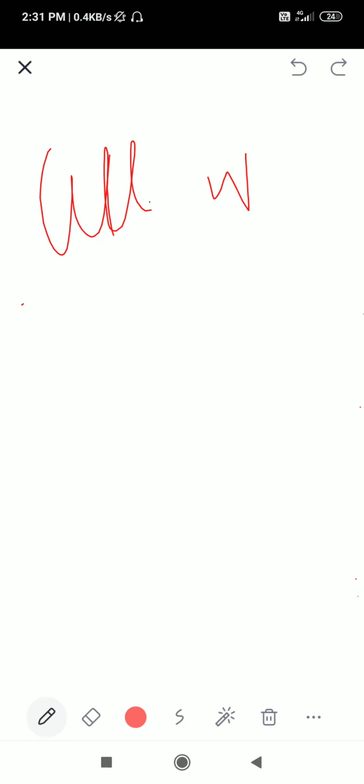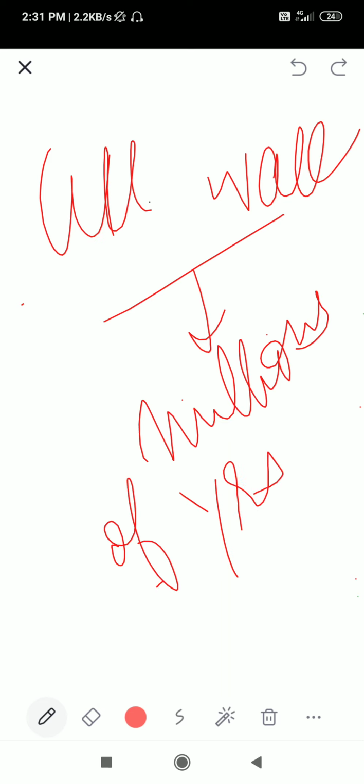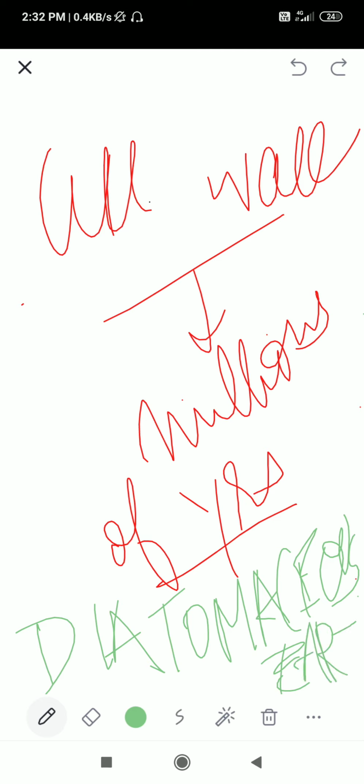This accumulation of cell walls over millions of years is called diatomaceous earth. So you have to remember that it is called diatomaceous earth.